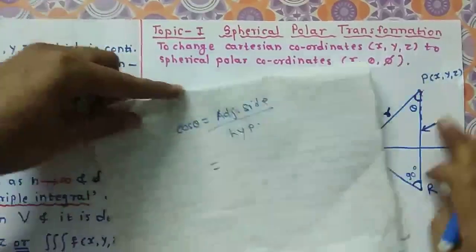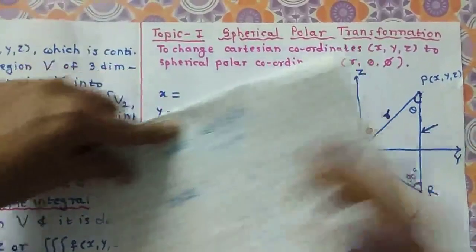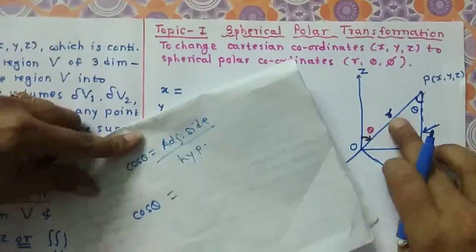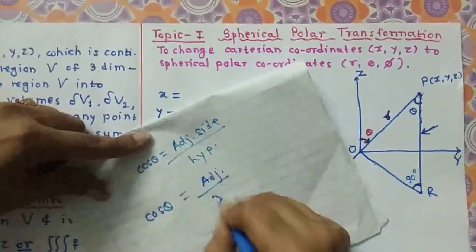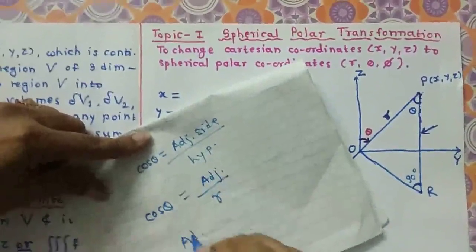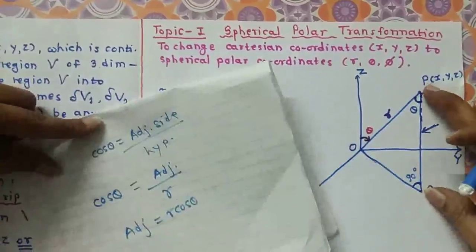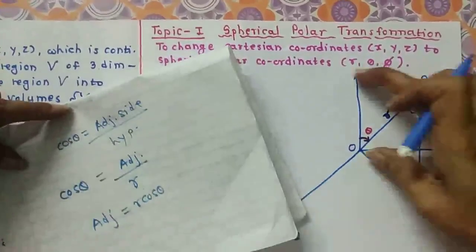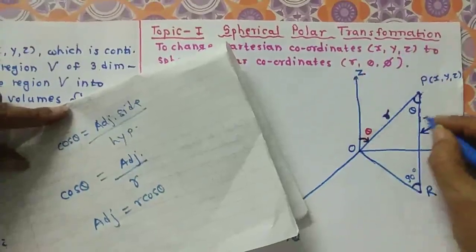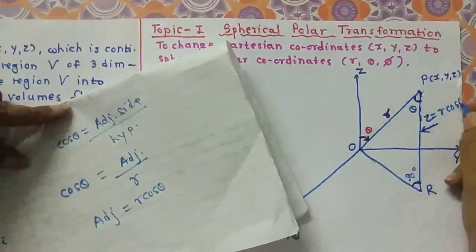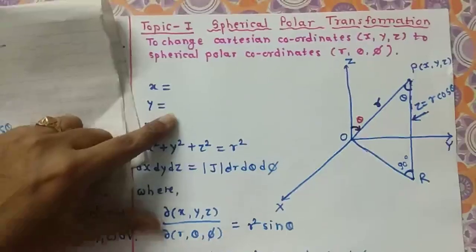Now this adjacent side is unknown, but we know its hypotenuse. For this angle, the hypotenuse is r. So adjacent side upon hypotenuse means the adjacent side becomes r cos theta, and this is nothing but the value of z, because this is the distance on the z axis, right? So z is equal to r cos theta. Now it remains to find the values of x and y.